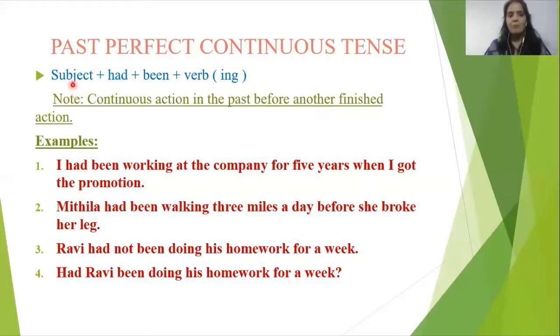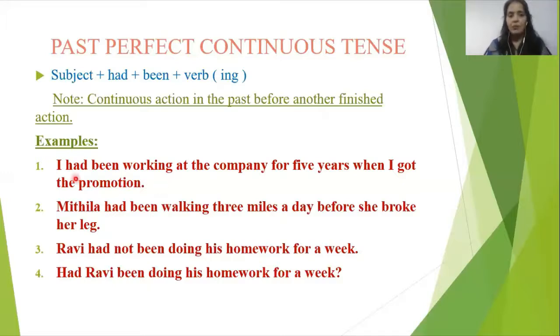Subject plus had been. Again, only one helping verb, had been, with singular, plural, first person, second person, third person, with all. And plus ing in the verb. How can we recognize ing? Because it is continuous. Work in process. Wherever the work is in process, we will use ing in the first form of the verb. It means gerund. Okay, let's see some examples here to make it clear.